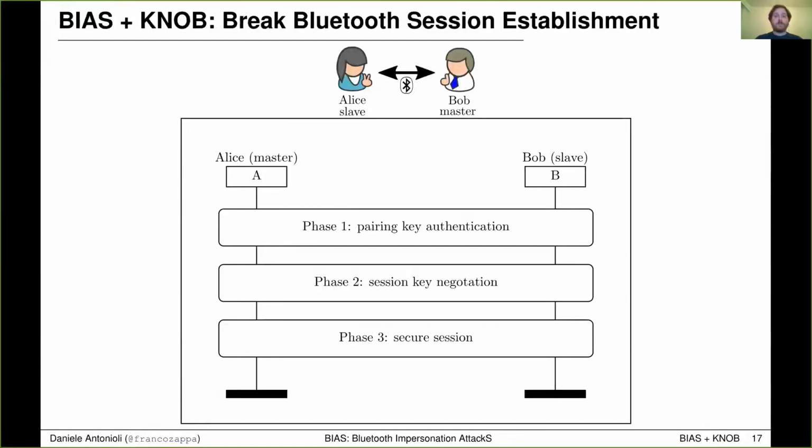The BIAS attacks are particularly dangerous when they are combined with the KNOB attack. The KNOB attack is a standard compliant attack on Bluetooth key negotiation that we demonstrated last year at Usenix Security. The combination of those attacks enables breaking not only Bluetooth authentication, but the whole session establishment protocol. In the legitimate case, Alice and Bob can establish a secure session by completing authentication and session key negotiation.